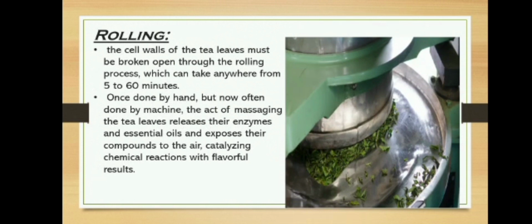Next slide. Rolling. The cell walls of the tea leaves must be broken open through the rolling process, which can take anywhere from 5 to 60 minutes. It was once done by hand, but is now often done by machines. The act of massaging the tea leaves releases their enzymes and essential oils and exposes their components to the air, catalyzing chemical reactions with flavorful results.